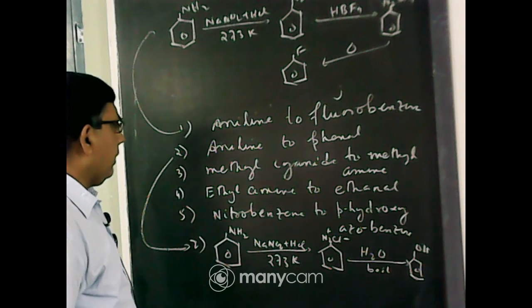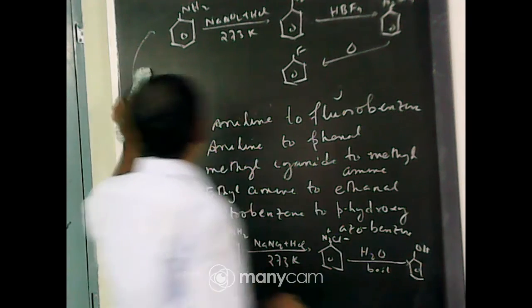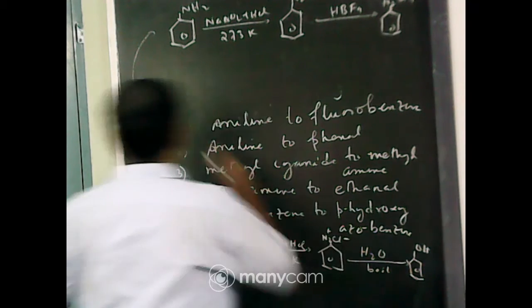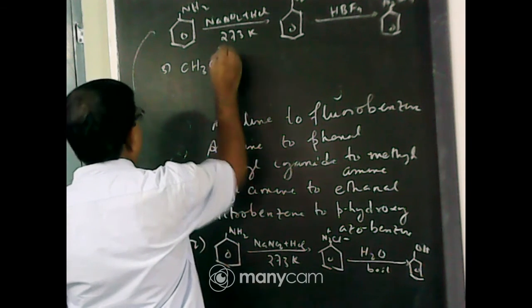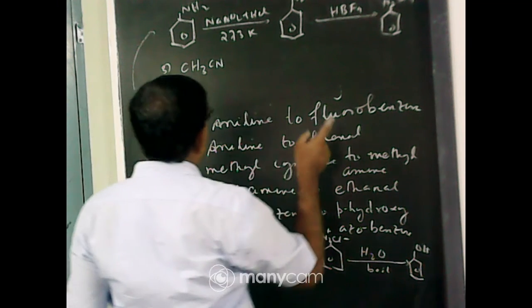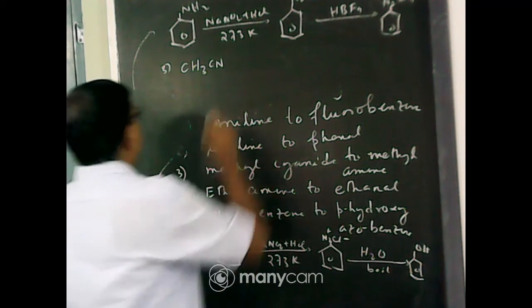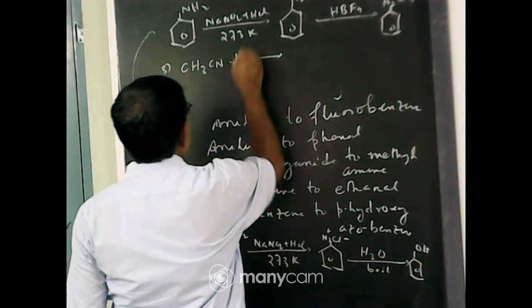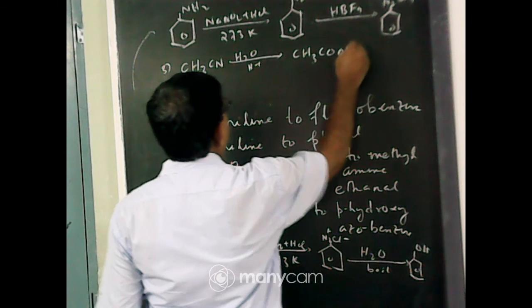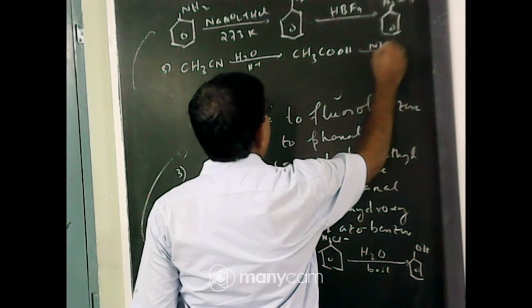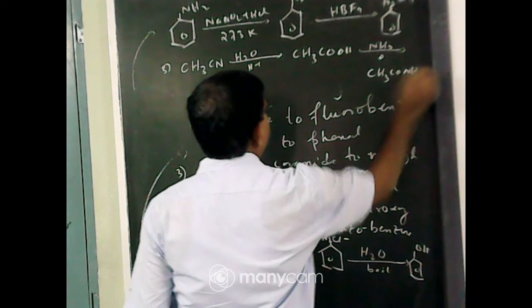Now methyl cyanide to methylamine. What is the formula of methyl cyanide? Number 3. Methyl cyanide, CH3CN. You have to prepare methylamine, CH3NH2. That is, one carbon should be eliminated. You undergo hydrolysis, it forms acid CH3COOH, then ammonia and heat, it forms acetamide CH3CONH2.